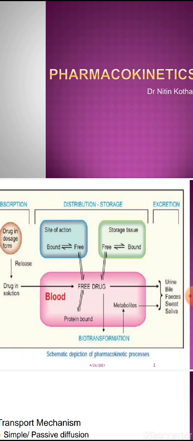First it is absorbed into the blood circulation, then it is distributed in tissues, then it is metabolized, and finally it is excreted out of the body. So these are the four steps, ADME: absorption, distribution, metabolism, and excretion. These are the four steps in pharmacokinetics that we study in this chapter.